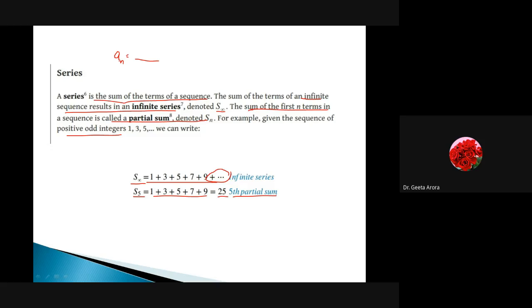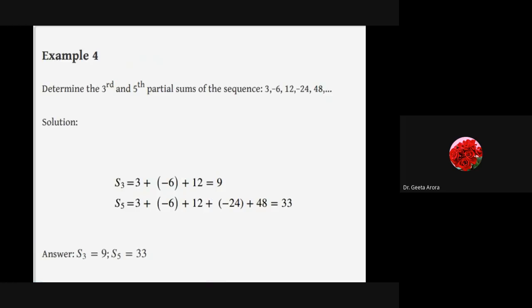Now we are saying if we add the terms of the sequence, then it will result in a series, and we can have either an infinite series or a finite series, and these are the notations: S infinity and Sn. Correct? So this is what we are having as a series.